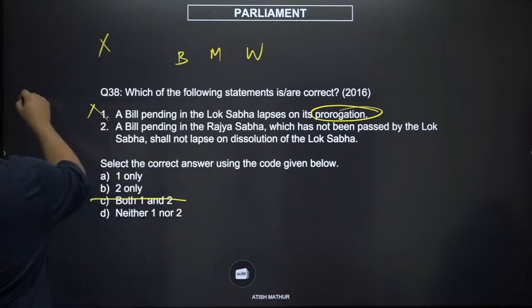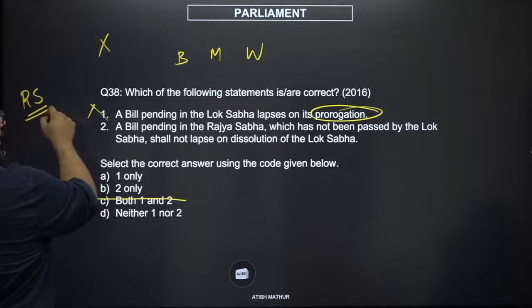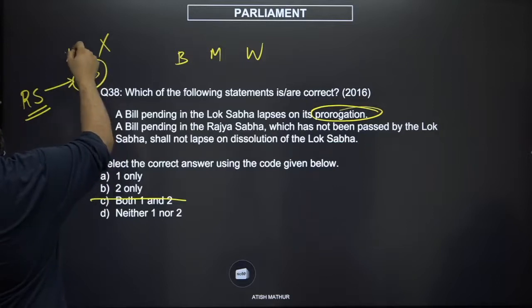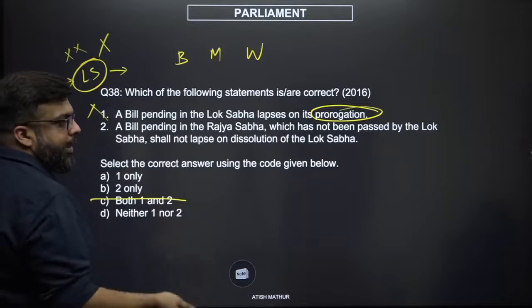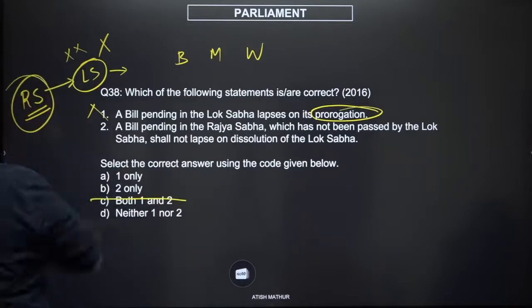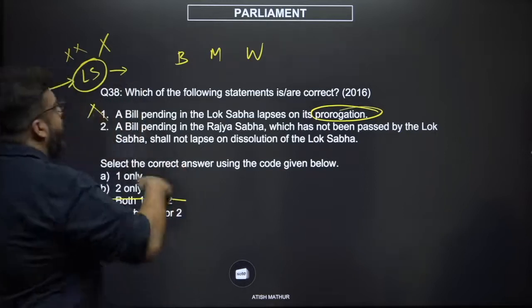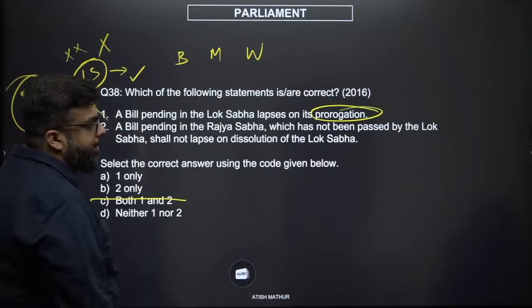This means the bill originated in the Rajya Sabha, is currently pending in the Rajya Sabha, and has not reached the Lok Sabha at all. If it has not reached the Lok Sabha, their opinion or mandate has not been taken into account. The Rajya Sabha is a permanent house. They can continue to discuss it for as long as they want to. When the new Lok Sabha comes, they can take it up once the Rajya Sabha has passed it and sent it to them.